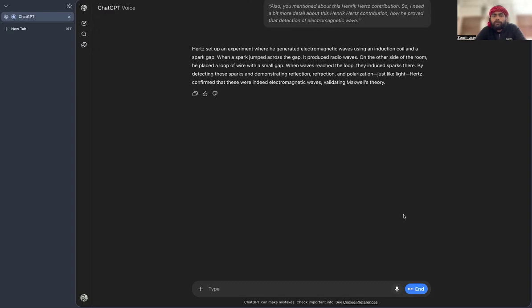So how exactly does Hertz show reflection, refraction, and polarization, just like light? So indeed, it's light only then.